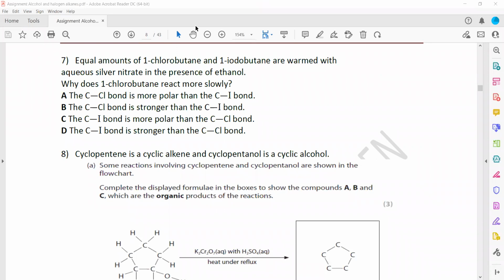In question 7, equal amounts of 1-chlorobutane and 1-iodobutane are formed. When we add silver nitrate in the presence of ethanol, why does 1-chlorobutane react more slowly? As we know, the bond between carbon and iodine reacts much faster than the bond between carbon and bromine, and that reacts much faster than the bond between carbon and chlorine.